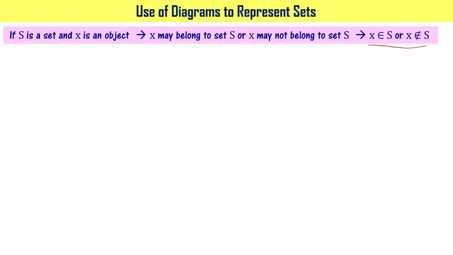For example, if you consider the set of natural numbers, that is, let's say S, and if I say that x is 0, then x is not going to belong to natural numbers, right? 0 does not belong to natural numbers. Instead, if I say that x equal to 5, it belongs to natural numbers. So that is what essentially it means. If S is a set and x is an object, x may belong to set S or may not belong to set S.